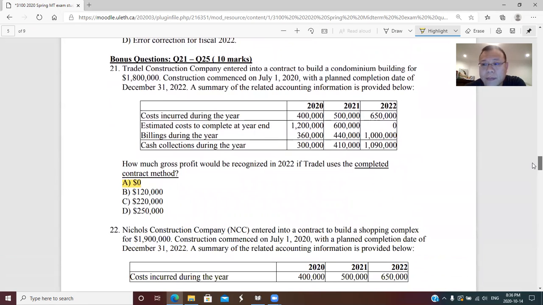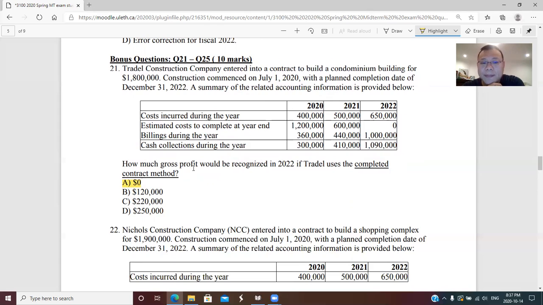Okay, so the first question, question 21. Trito Construction Company entered into a contract to build a condo building for 1.8 million dollars. Construction commenced on July 1st, 2020, with a planned completion date of December 31st, 2022. A summary of the related accounting information is provided below for the 3 years. The first question asks how much gross profit would be recognized in 2022 if Trito used the completed contract method.